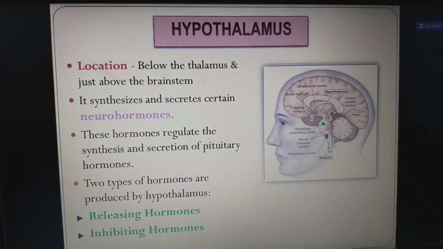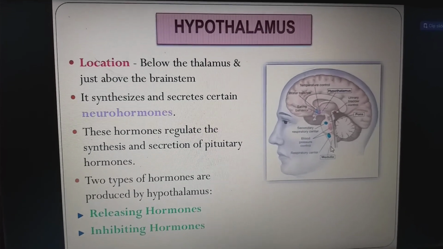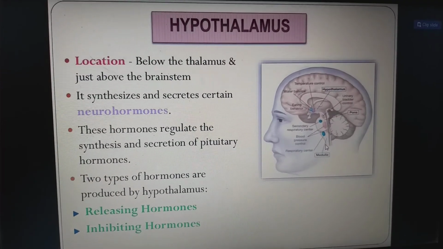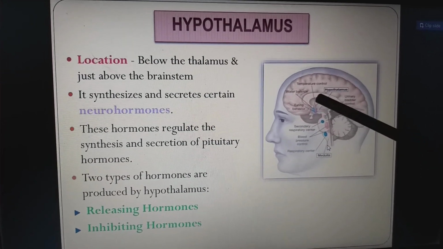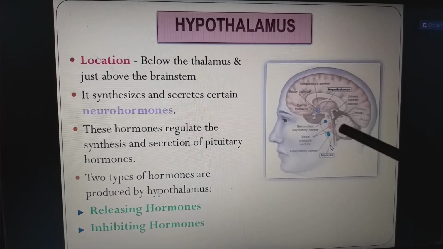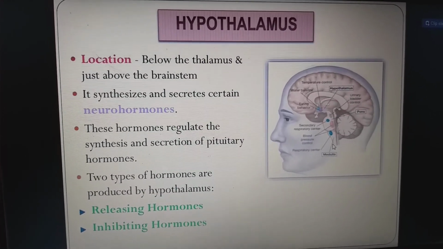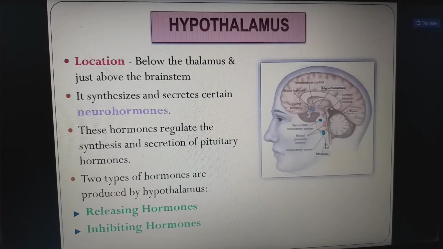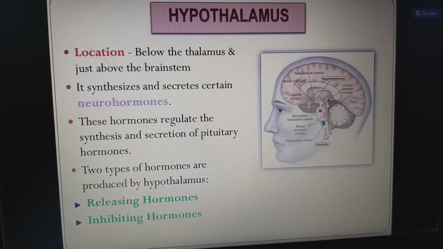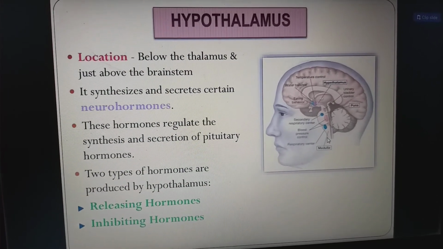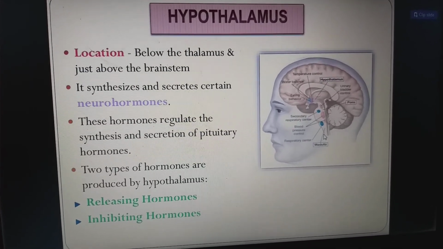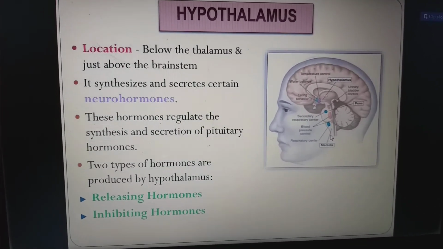Coming to the first, the hypothalamus. Location: just below the thalamus. The name itself says it: hypothalamus means below the thalamus, just above the brainstem. So this is the hypothalamus. It synthesizes and secretes certain neurohormones. These hormones regulate the synthesis and secretion of pituitary hormones. The two types of hormones produced by the hypothalamus are releasing hormones and inhibiting hormones.